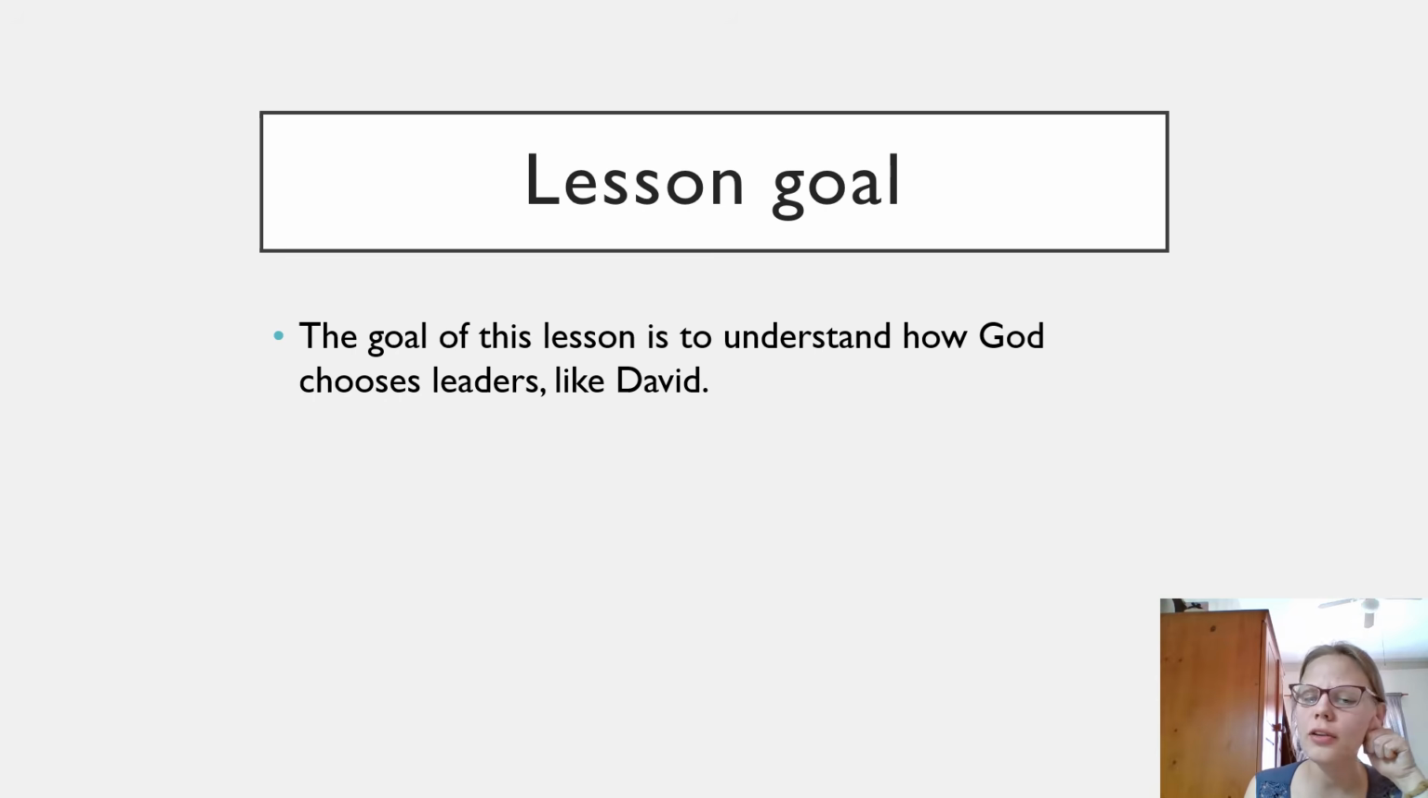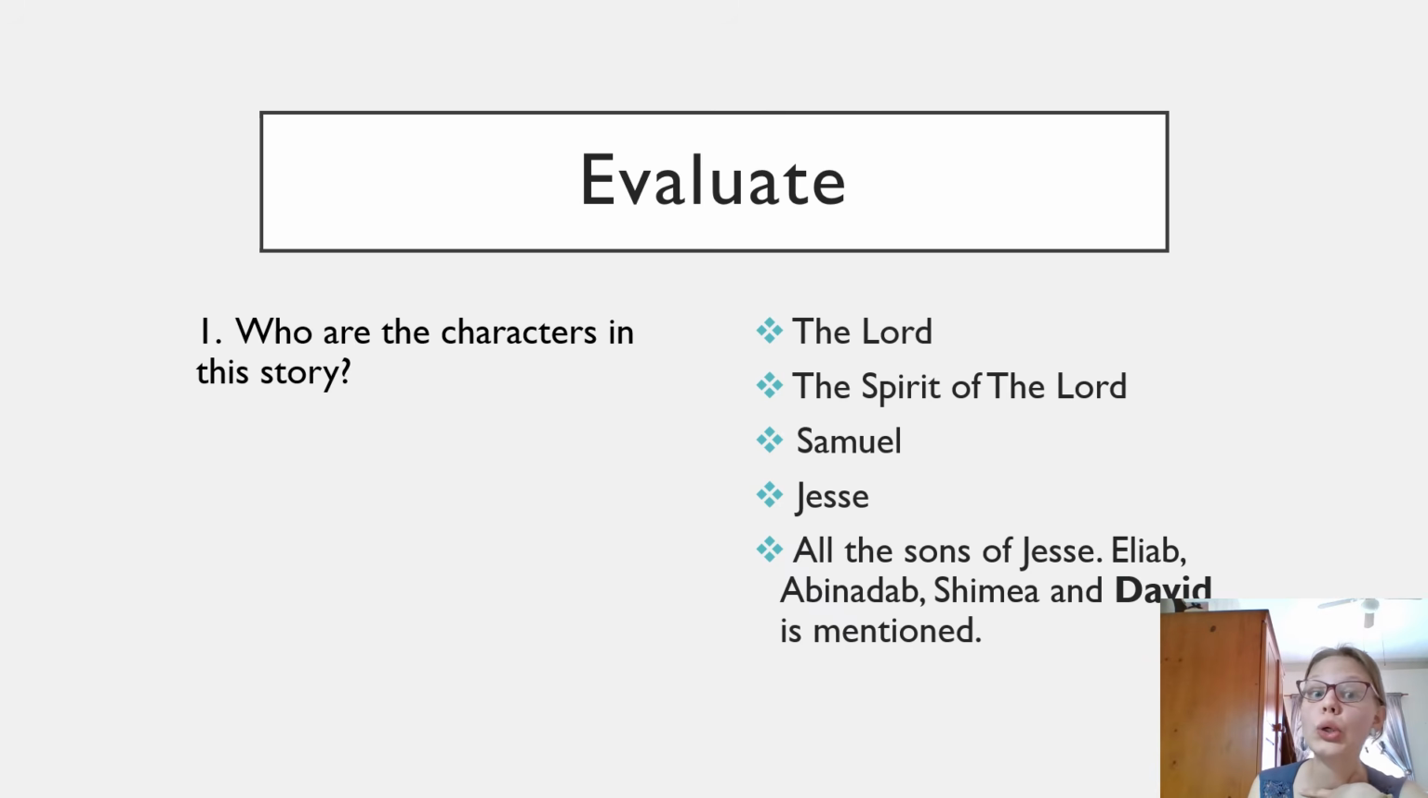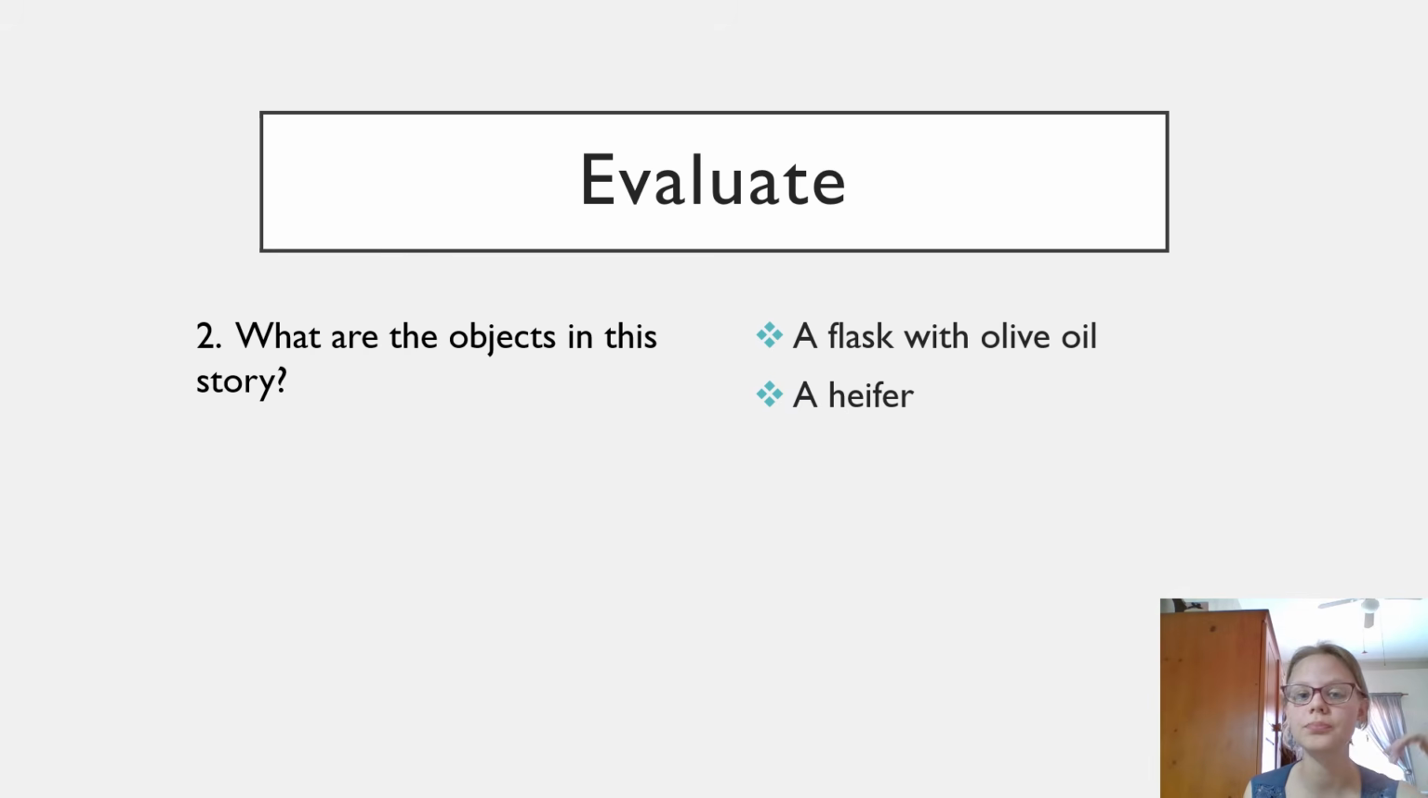Lesson goal. The goal of this lesson is to understand how God chooses leaders like David. Think. God does not judge by outward appearance, he looks at the heart. Evaluate. Who are the characters in this story? The characters are the Lord, the Spirit of the Lord, Samuel, Jesse, and all the sons of Jesse. I just listed all the names mentioned in the text given.